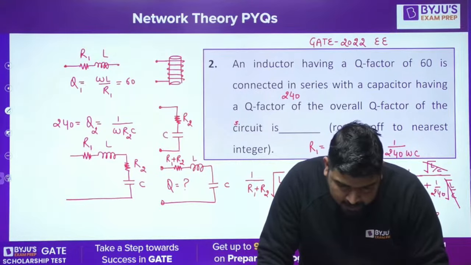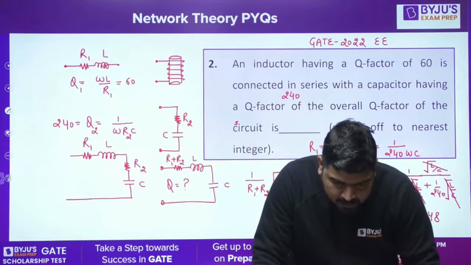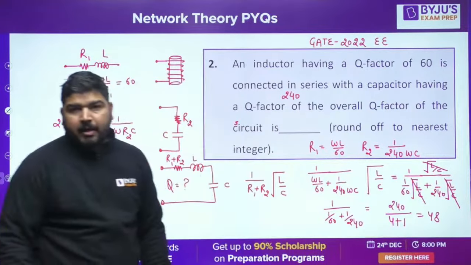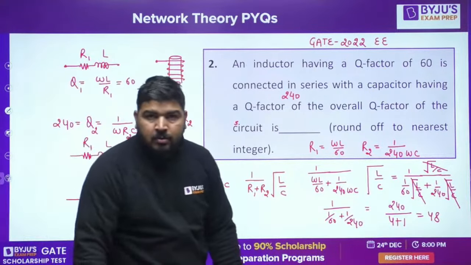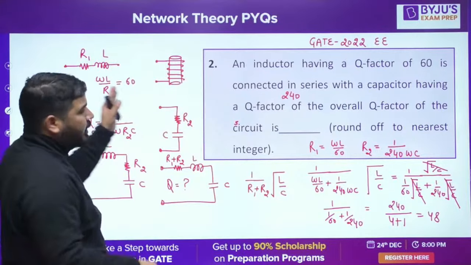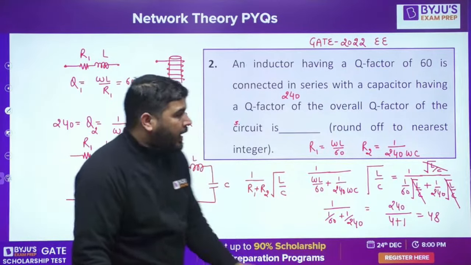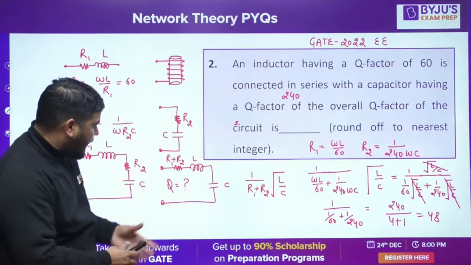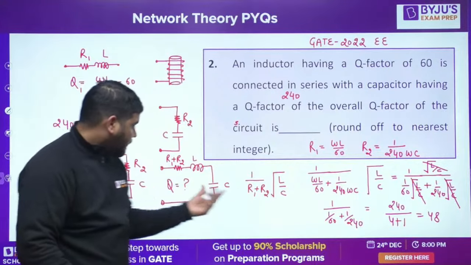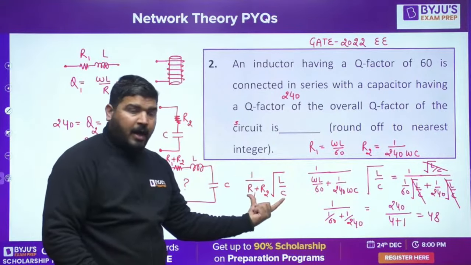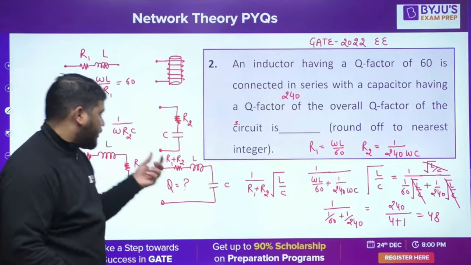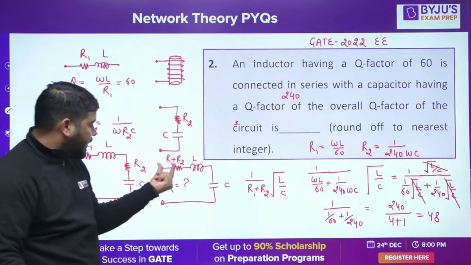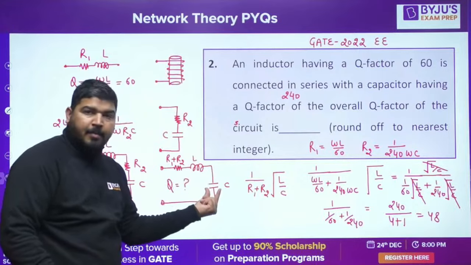Madhu asks: if we take the inductor and capacitor both in parallel, will we get the same? Then you have to check. You can connect them in parallel also, and then you have to check, because right now what I did is I applied this formula. I know that in series RLC, if you connect them in series, you'll get a simple resistance, inductance and capacitance.